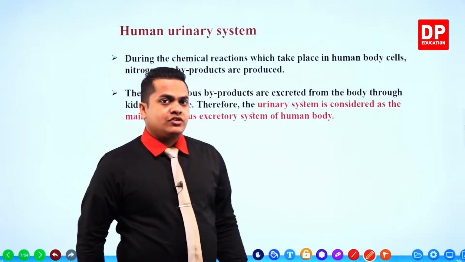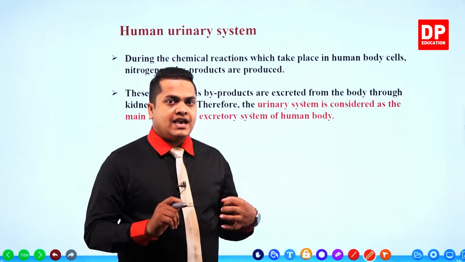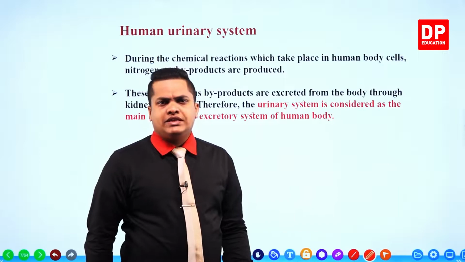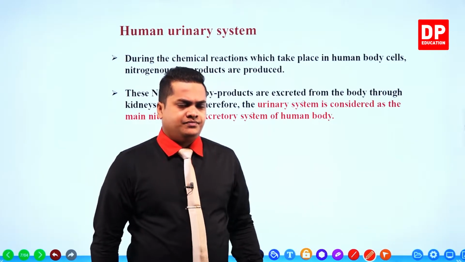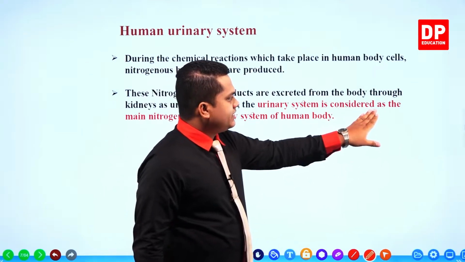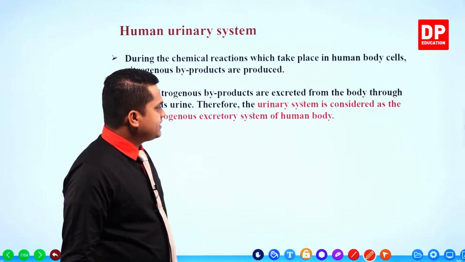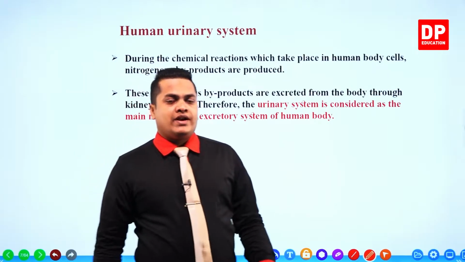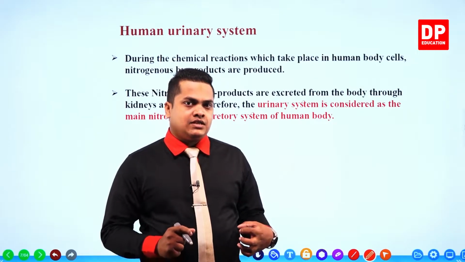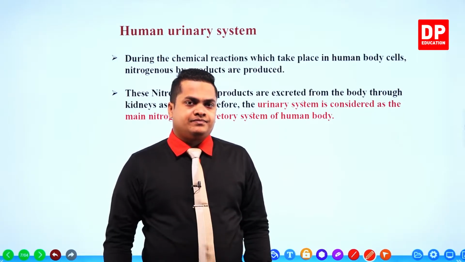So these nitrogenous byproducts which are created within the body are expelled mainly as urine, which is processed by the kidneys. In the earlier chapter also we discussed these things. The urinary system is considered the main nitrogenous excretory system of the human body.